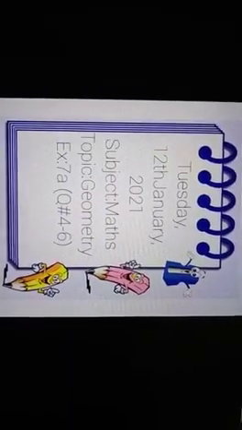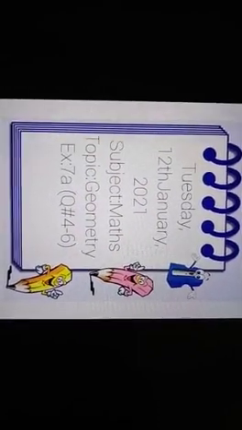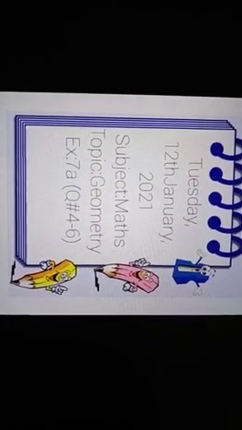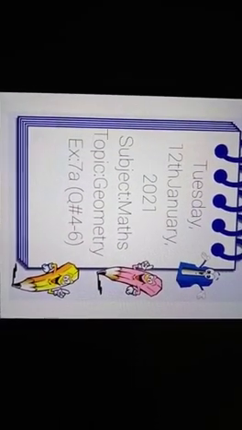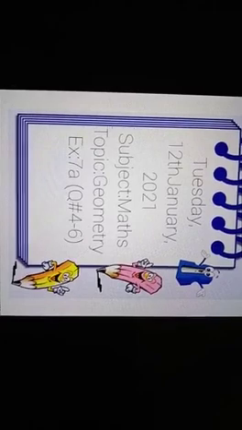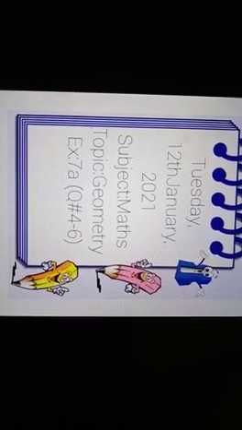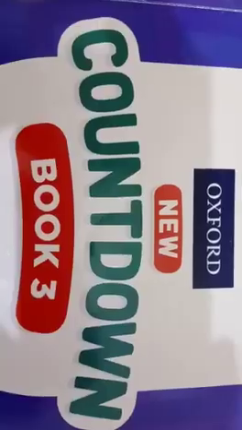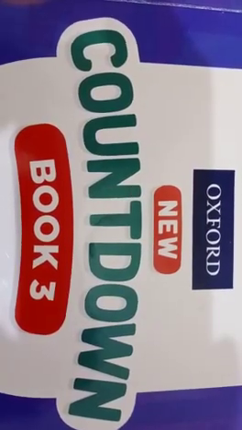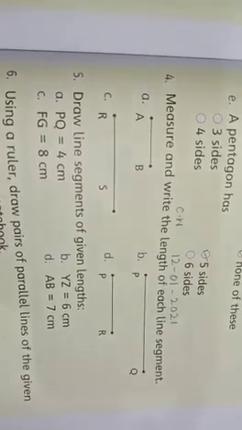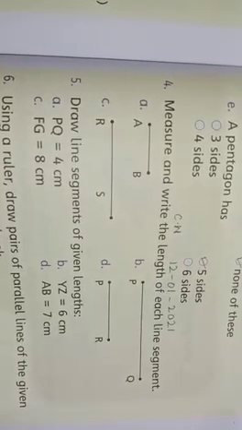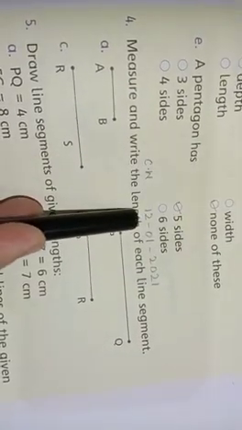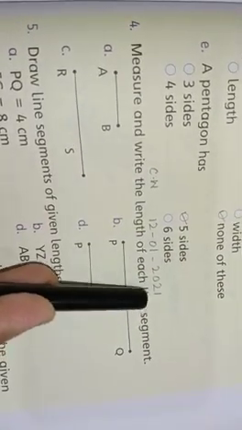Good morning class 3. How are you all? I hope you all are fine and safe at your homes. Today is Tuesday, 12th January 2021. It's your maths period and today we will solve chapter number 7, geometry. Today we will do question number 4 to 6. So open your countdown books, page number 193. It's question number 4. First of all, write classwork and short date, that is 12th January 2021.